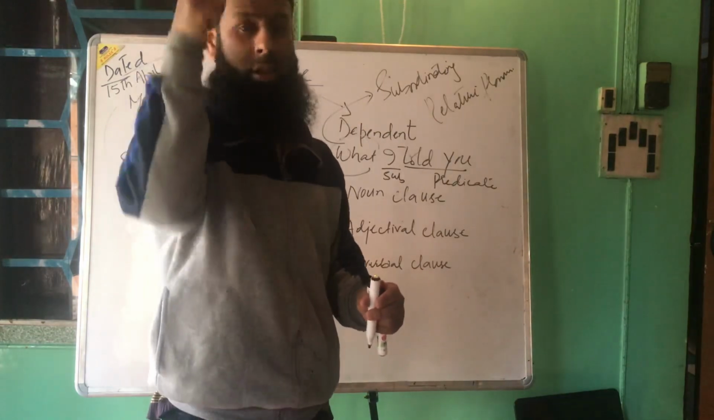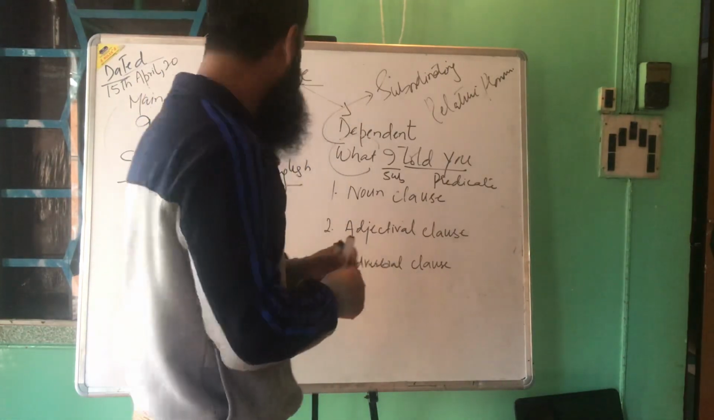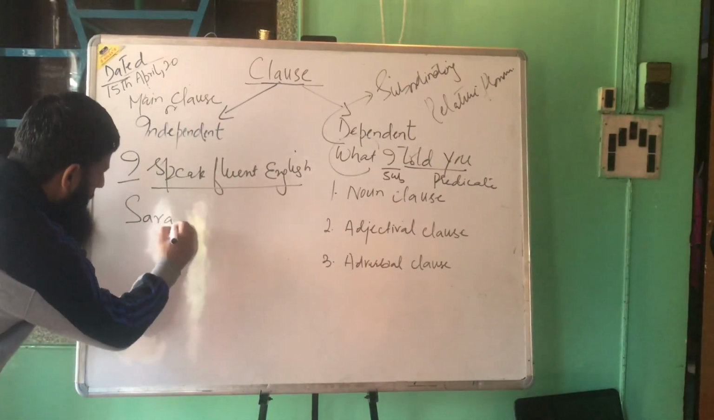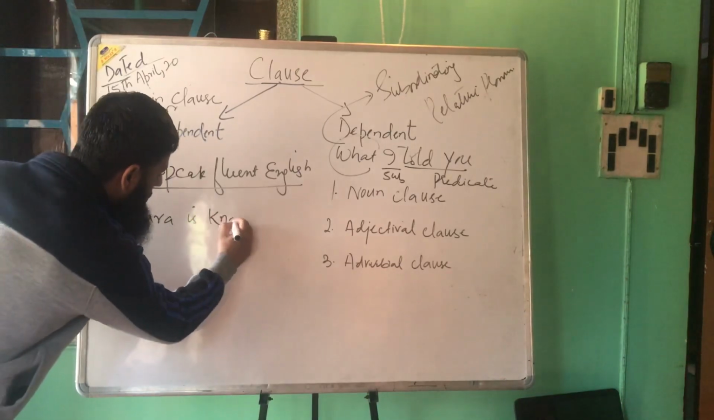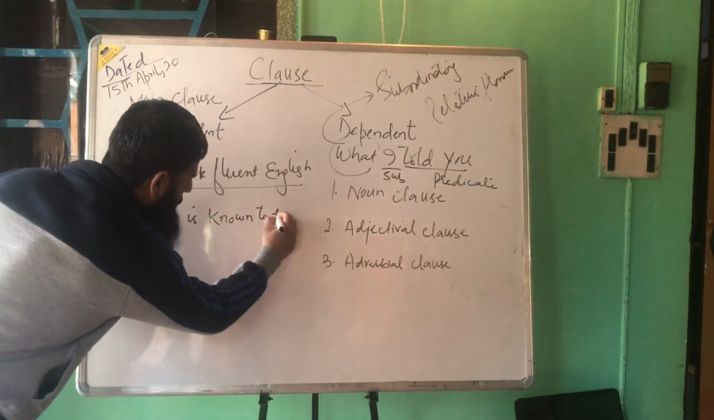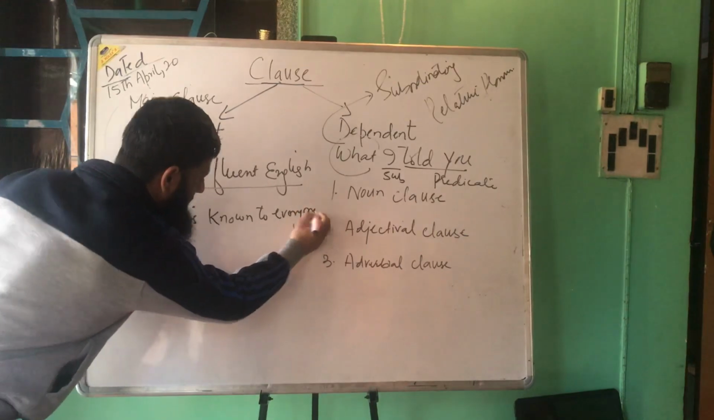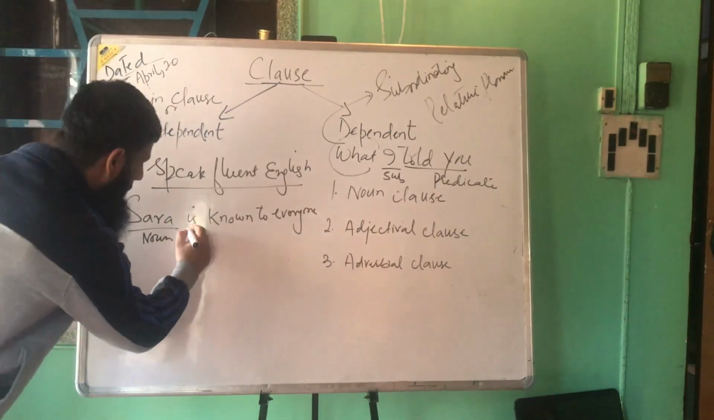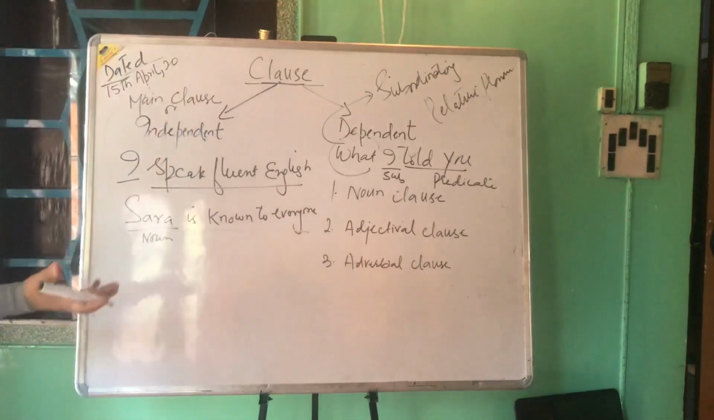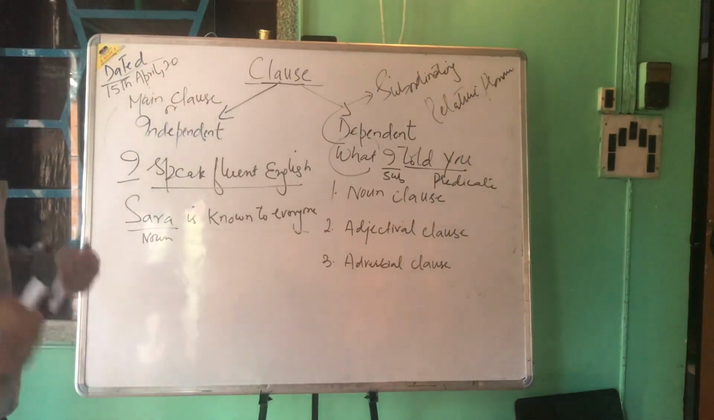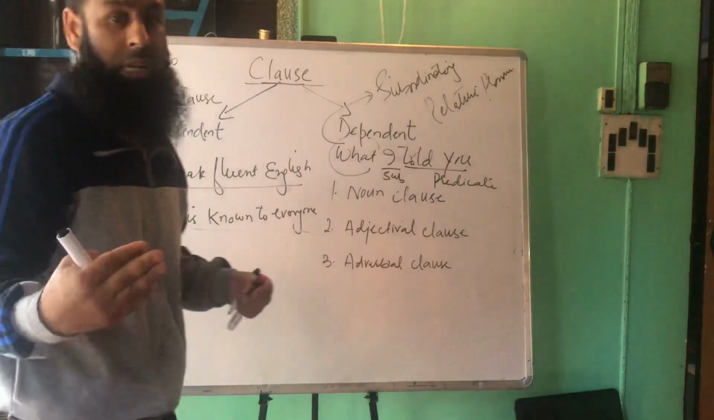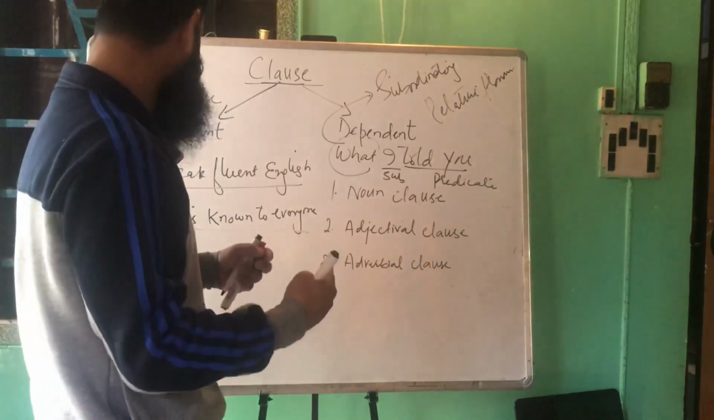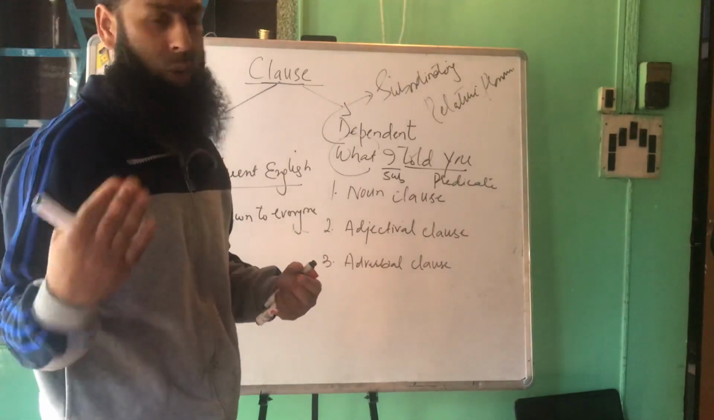That's why they are known as noun clauses. I can give you a small example. You see, Sarah is known to everyone. You see this? We have a noun here. This is noun as well as subject. And we have the predicate here. So this is a clause. And if you see, this is actually a principal clause. This is actually a main clause. This is actually an independent clause, right? Because this gives a complete sense that Sarah is a girl that everybody knows, right?